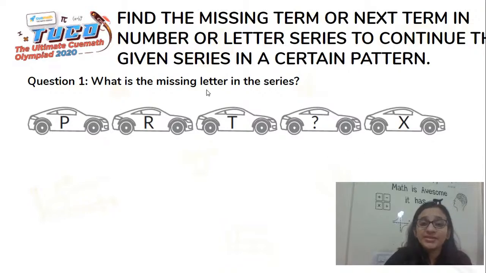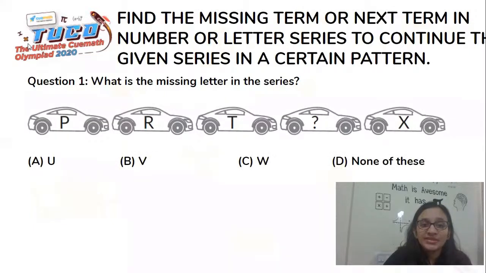It says, what is the missing letter in the series? What we see is a set of 5 cars. Each car has an alphabet written on it. So we have P, R, T, and then a question mark, and then X. We need to find out what comes in the place of the question mark. So let's see the options. These are some options, and now we'll start solving this problem.